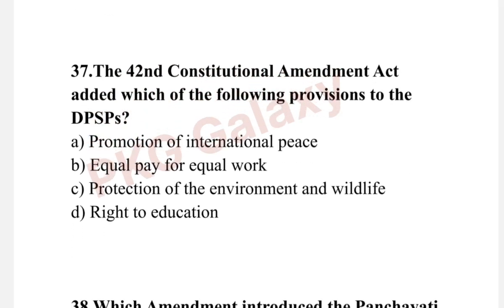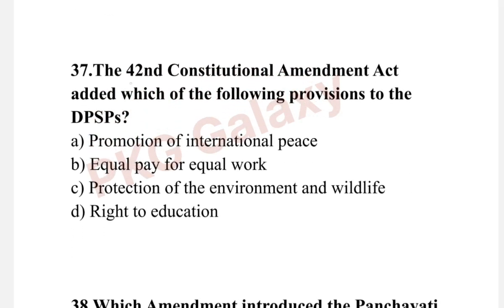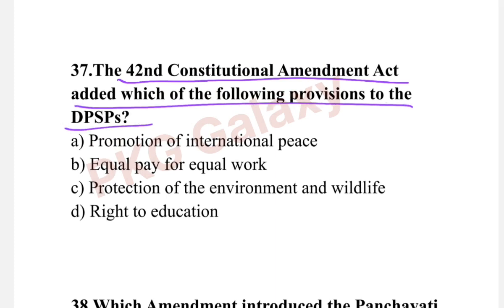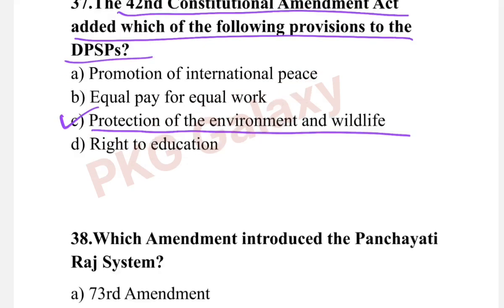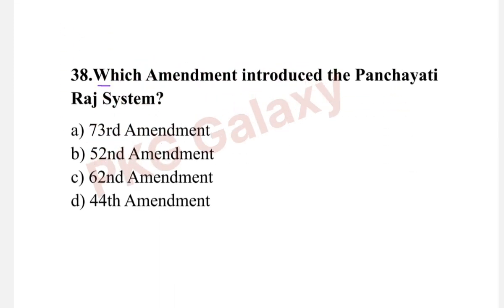Next question. The 42nd Constitutional Amendment Act added which of the following provisions to the DPSPs? The correct answer is option C, protection of the environment and wildlife. Next question. Which amendment introduced the Panchayat Raj system?